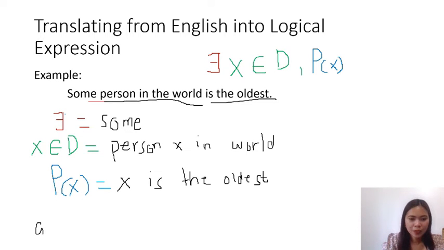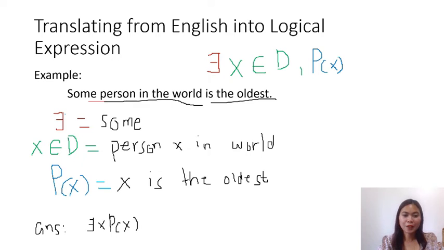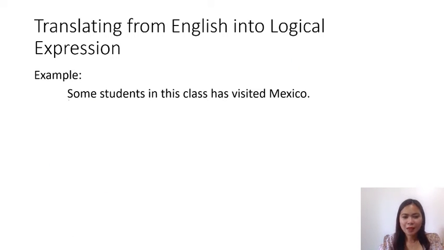And our final answer will be, of course, it is existential, and then the X. So that is the logical expression using the existential quantification of this statement. Now let's have a last example.